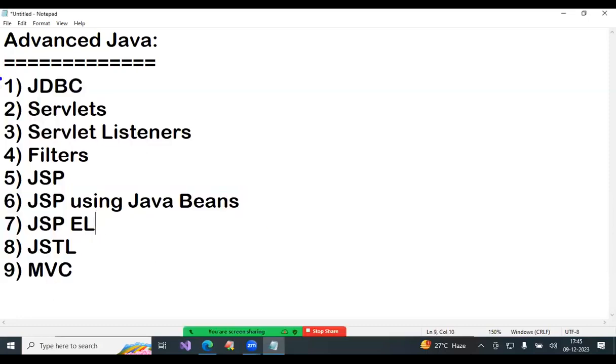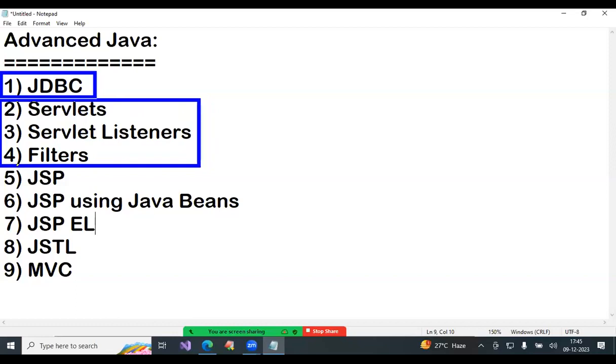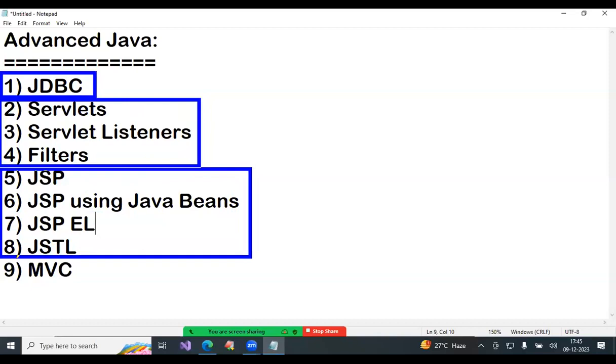Here actually it is just 3 modules. JDBC one module; Servlets, listeners, filters one module; remaining all one module. This is just the integration part. All I'll integrate. JDBC, Servlets, JSP, these 3 I'm going to club in MVC, that is Model View Controller. This is the advanced Java content.